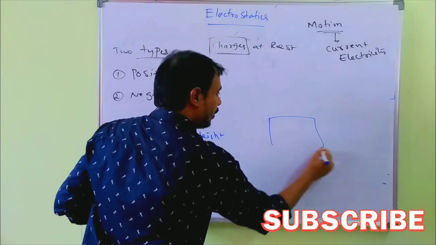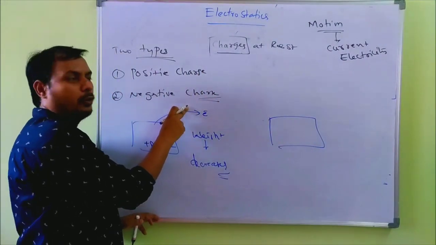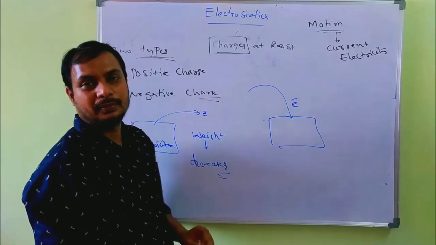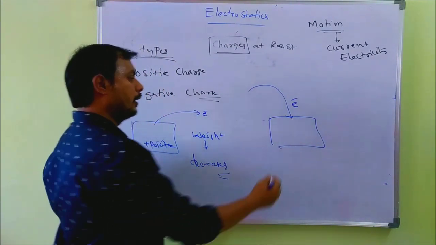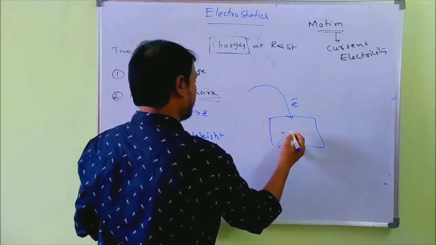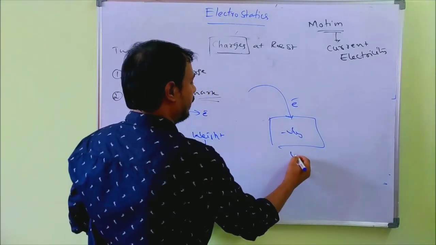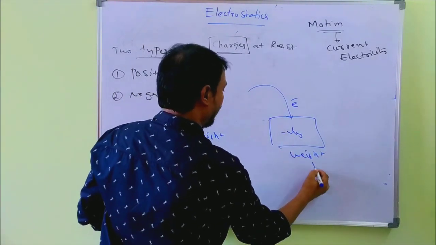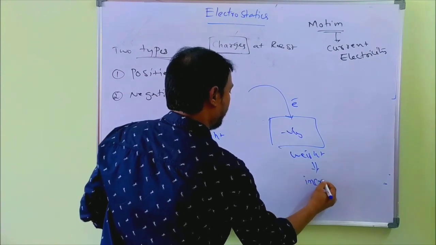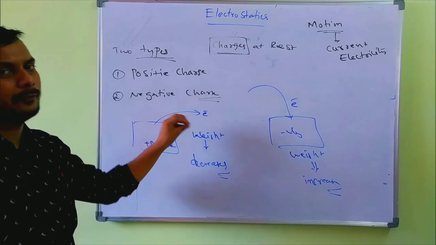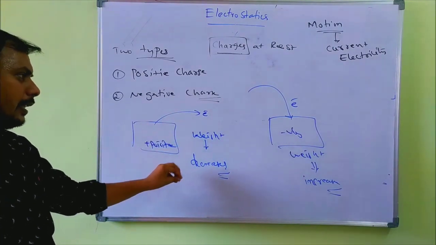If it is a negatively charged body, meaning it gains some electrons, then it acquires negative charge, and its weight increases. So positively charged body: loss of electrons, weight decreases.